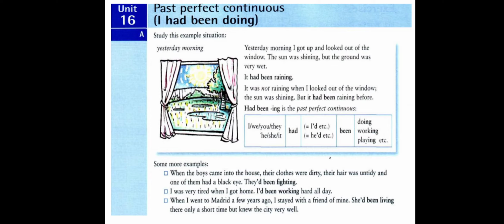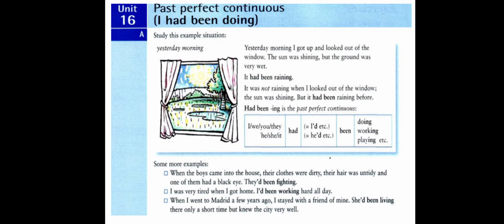And here if we look at the pronouns, at the subject, it is plural, so we use had in the past. And if it is singular as well, we use had. If we look at the other subjects here, he and she and it, followed by had plus been plus verb plus ing. He, she, it had been doing, working, playing. Some more examples.